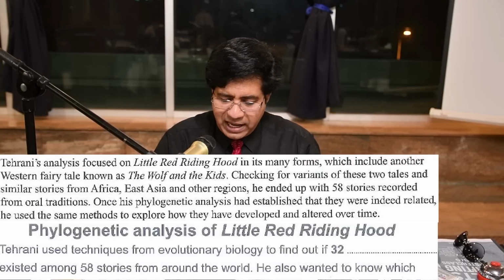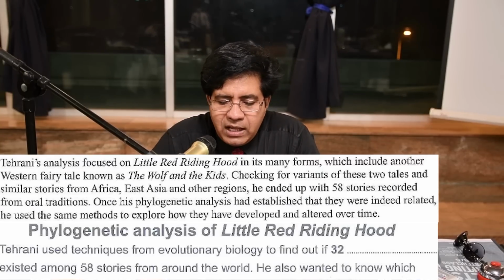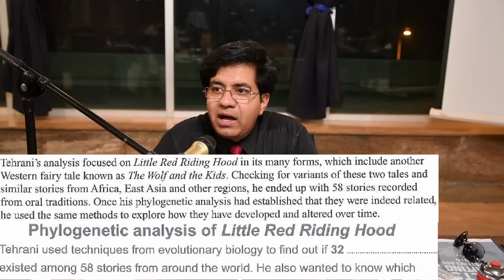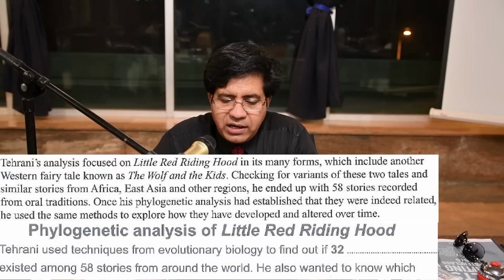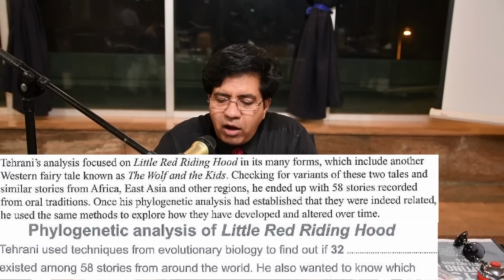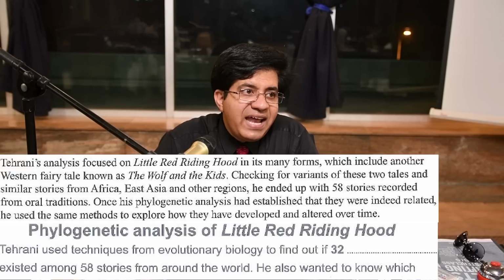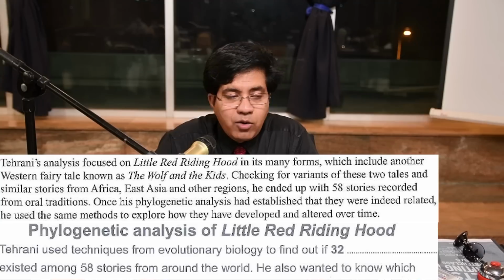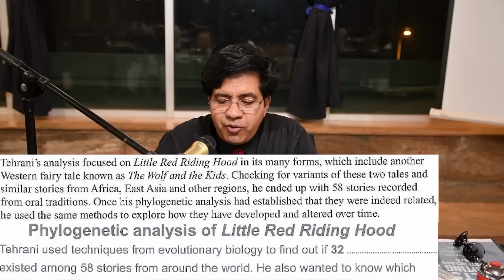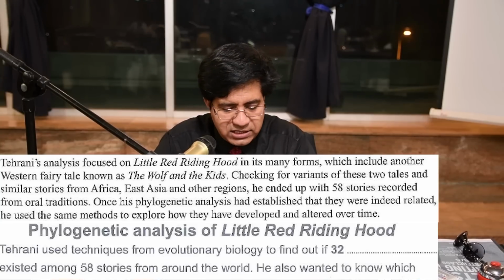Now let's go back and we read the question. Tehrani, now he's the same guy, Tehrani. Tehrani used techniques from evolutionary biology to find out if dash existed among 58 stories. If dash existed. Now go back, 58 stories, and find a word for that.